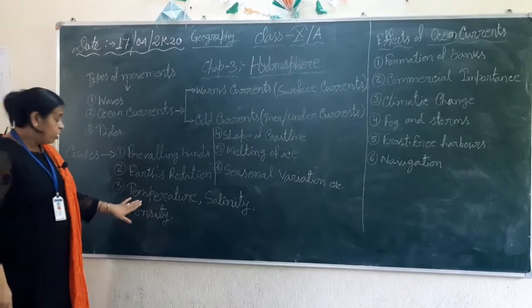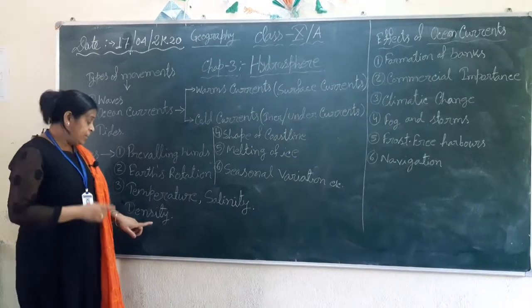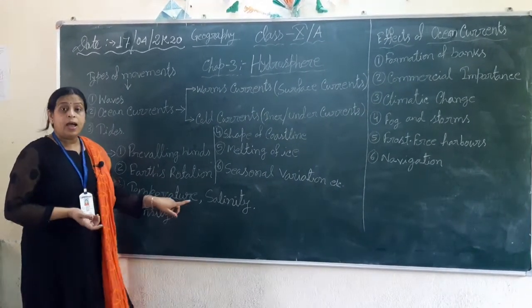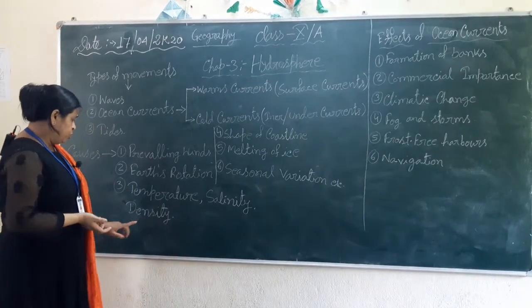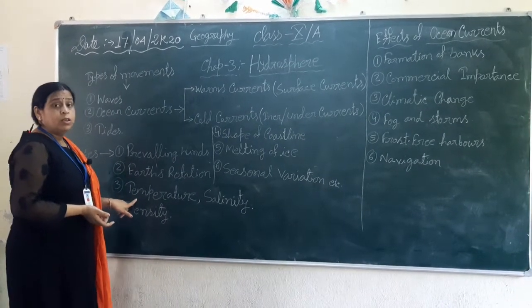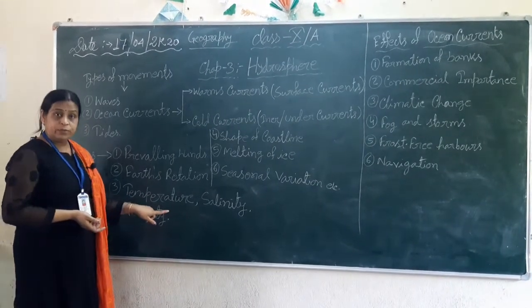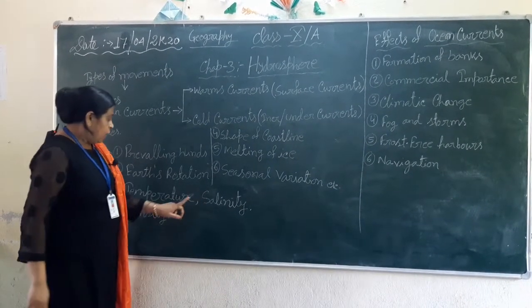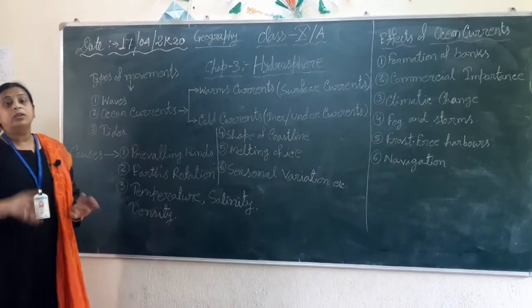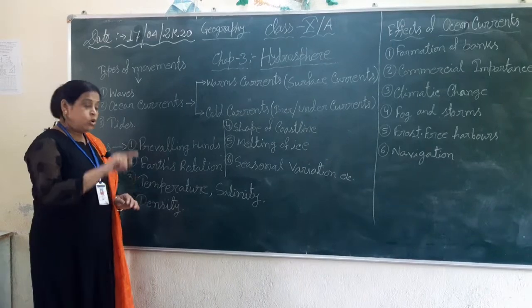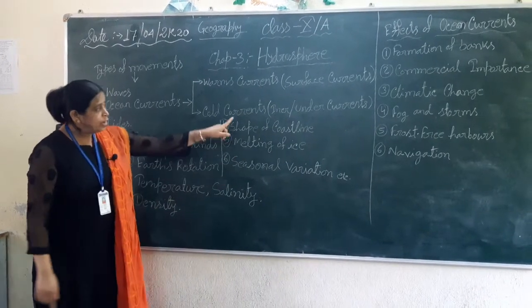Temperature: warm water is lighter, less dense, so it flows towards the low temperature region on the surface, so it's called a surface current. And low temperature water, that means cold water, is heavy, so it flows under as an inner current.